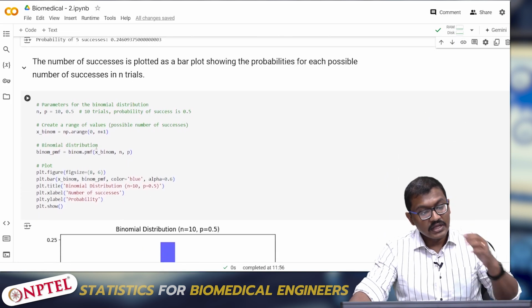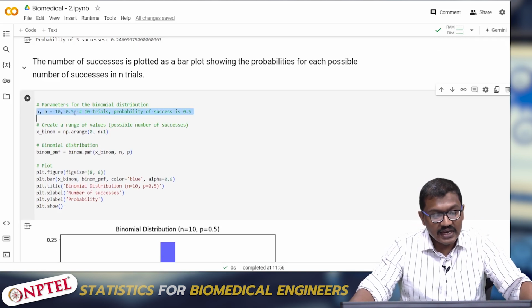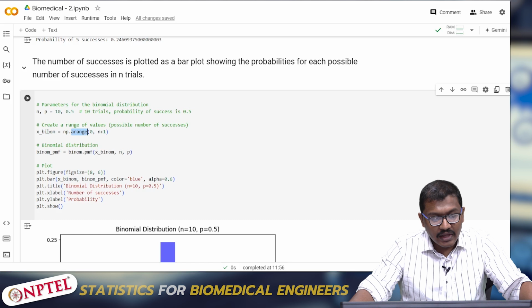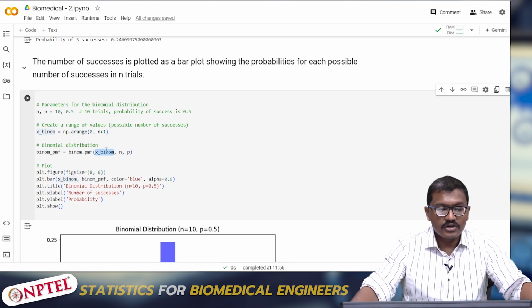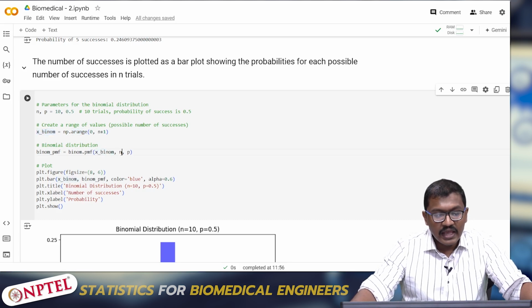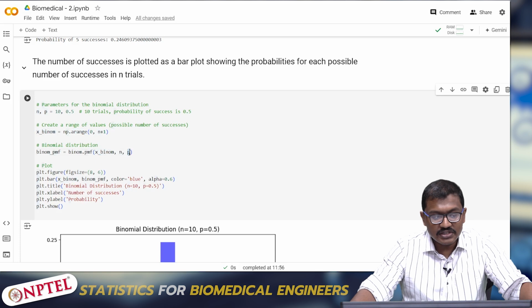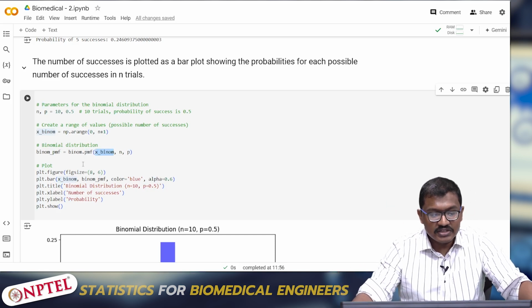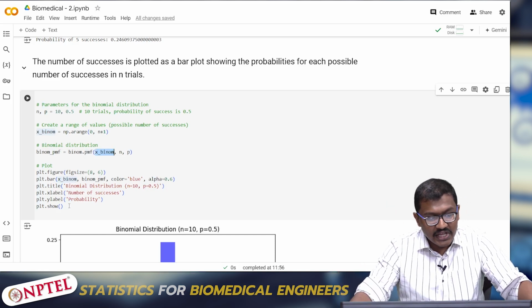So what I have done is, I have again used the same example. I am giving the number of trials as 10 and the probability of success as 0.5, and I am giving a range between 0 to n plus 1, and that range I am going to give as an input to the probability mass function, along with the number of trials as well as the probability of success. So it will give us a distribution of how the success rate is getting distributed binomially.